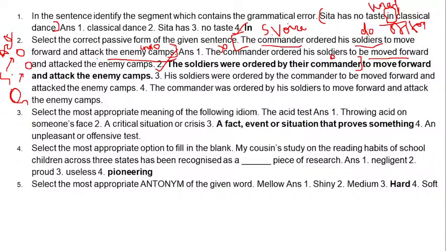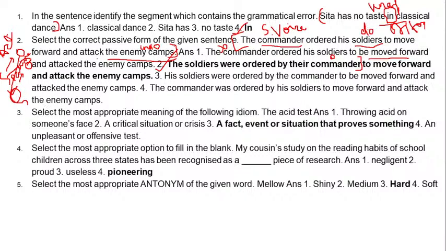I don't have much space, so I will write very shortly. If you're writing it down, write it in your copy properly. Subject of active will be the object of passive, and this will go as a cross. Subject here becomes the object there, and here the object becomes the subject.